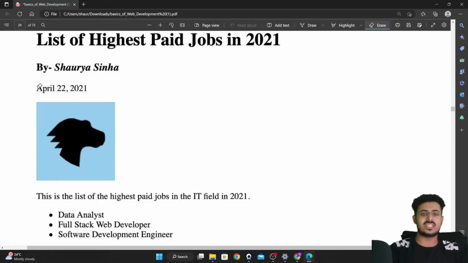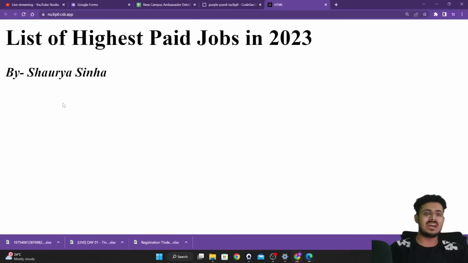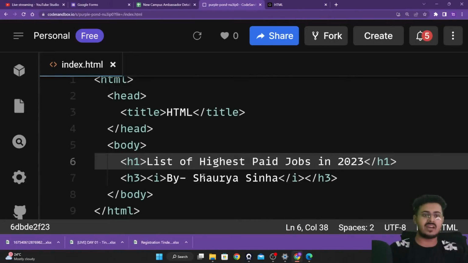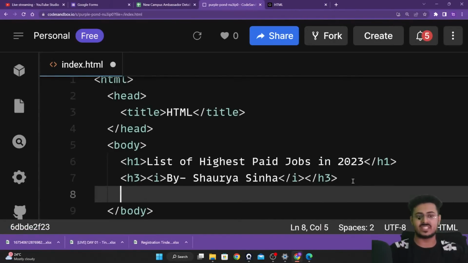The next thing that we want to see is just normal text itself, April 22 2021, guys. This is also something that we have to do. What we need to do right over here is use the normal paragraph tag. Just after the H3 element, we'll put the P tag. Whatever we write inside the P tag will be showcased to us as a paragraph.